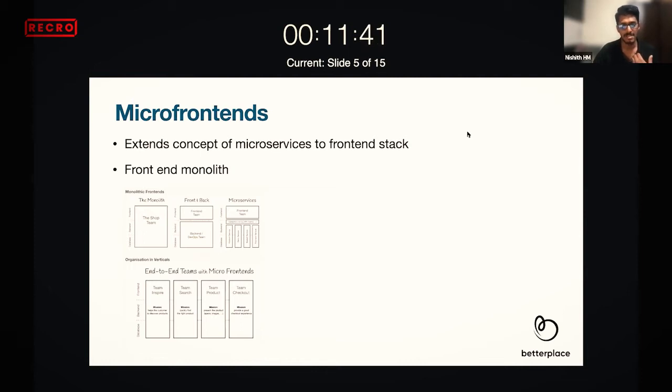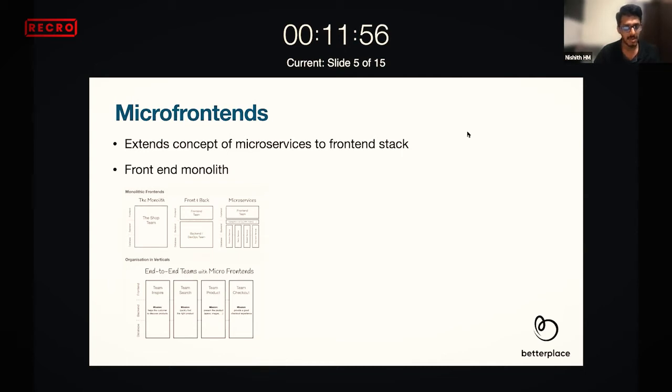Your DOM takes care of rendering a different code chunk, and your new project gets loaded into the DOM. This is what micro front ends are.